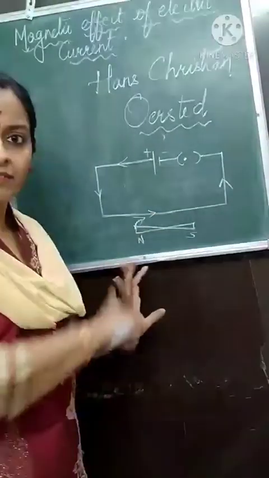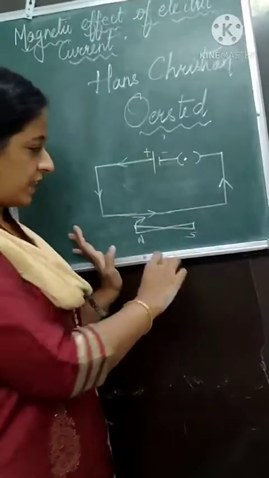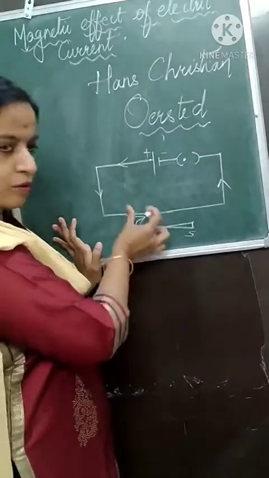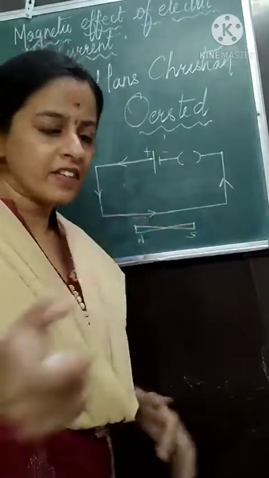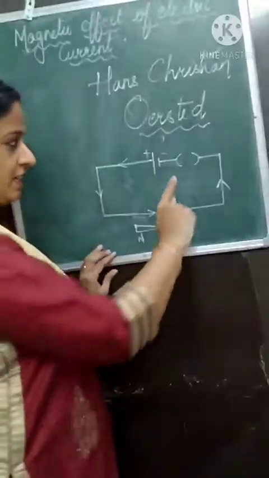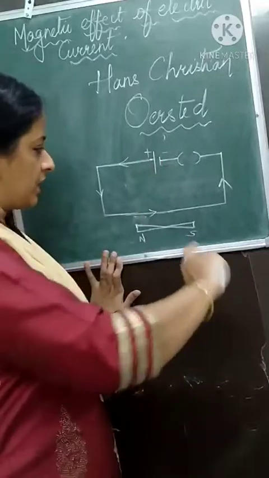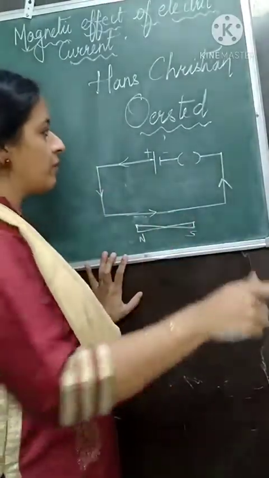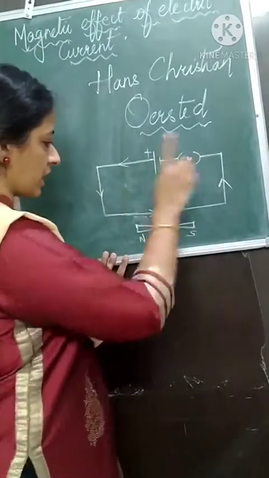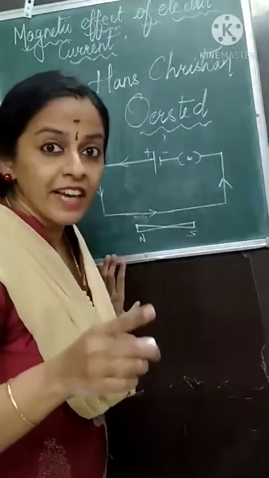The needle deflected. The north pole of the needle moved all of a sudden. Whenever there was no current in the circuit, meaning the key was open, the needle came back to its north-south direction. Whenever there was current passing through the circuit, the needle deflected.